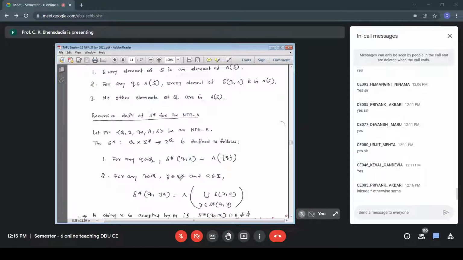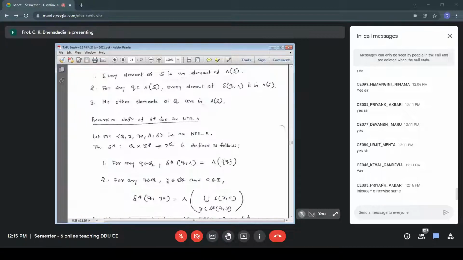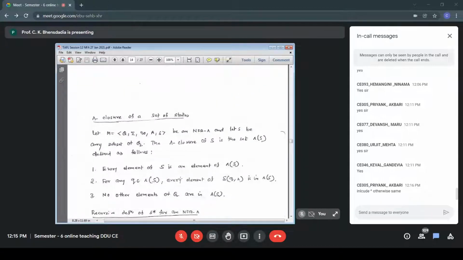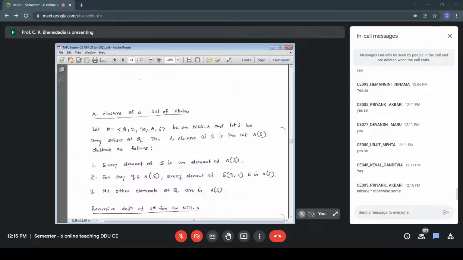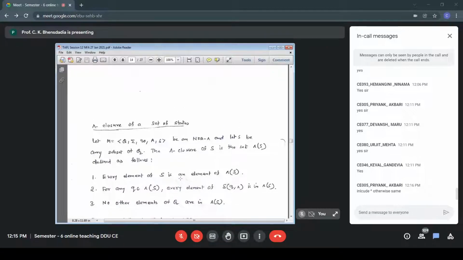So we basically need to capture the impact of null transitions, because no inputs are required and I can visit new states. So in order to capture the impact of null transitions, we have defined the term called null closure of a set of states. Whatever elements are there in S are there in null closure of S, plus whichever states we can visit using null transitions.